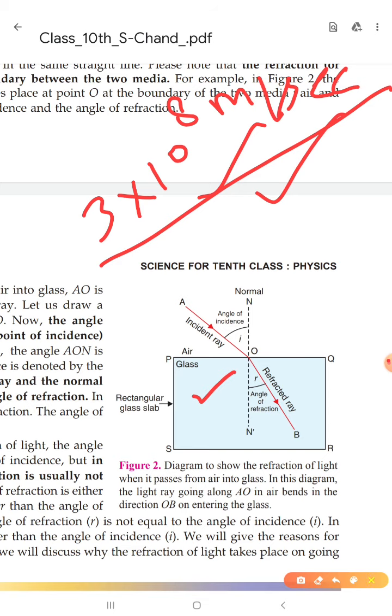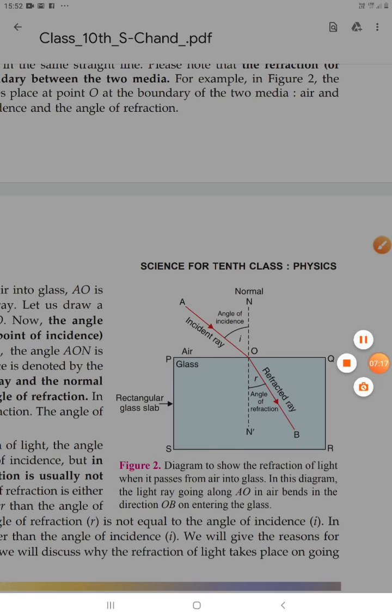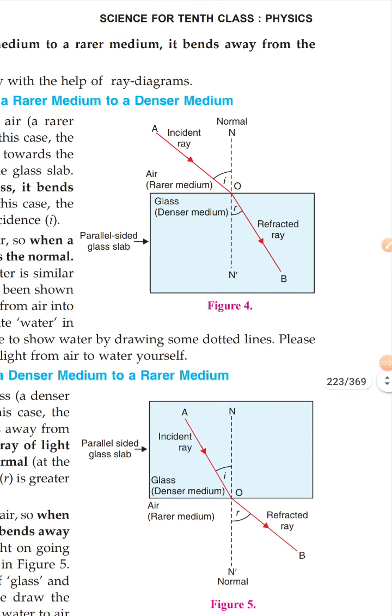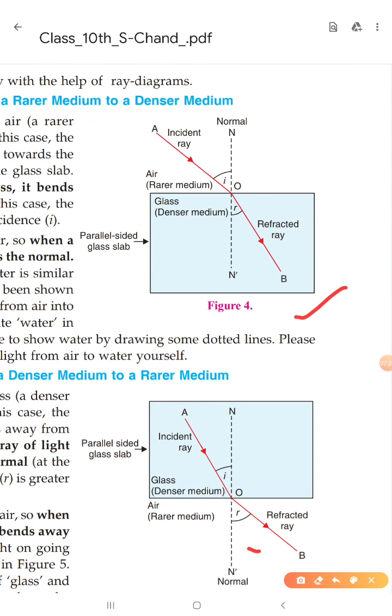This is also a very important thing which you should know. We can understand this from these two diagrams also. When light moves from rarer medium to denser medium, we can see here that the light bends towards the normal. And in this case, the light is moving from glass to air, which means denser medium to rarer medium, so it moves away from the normal.